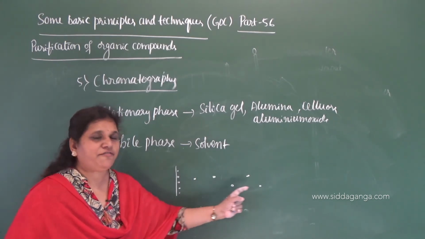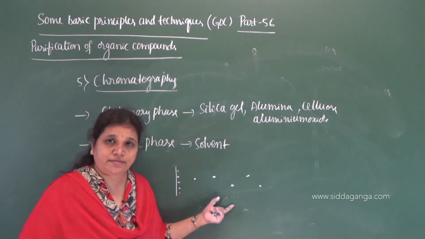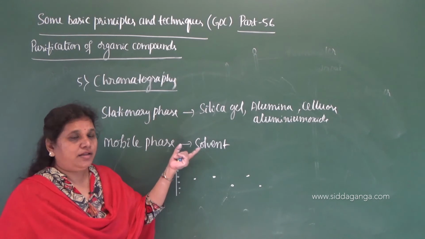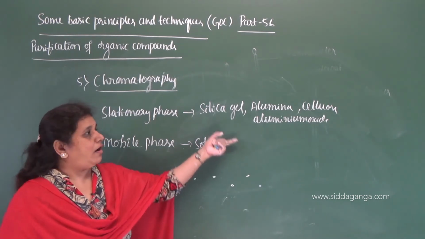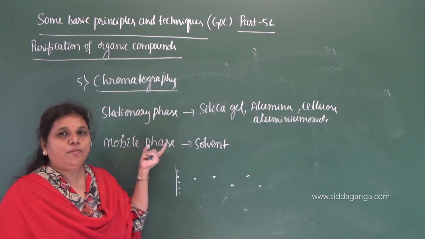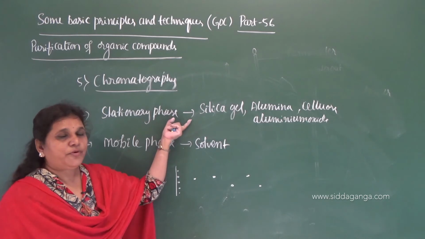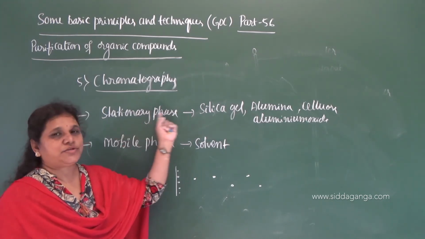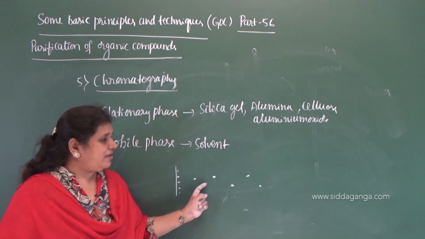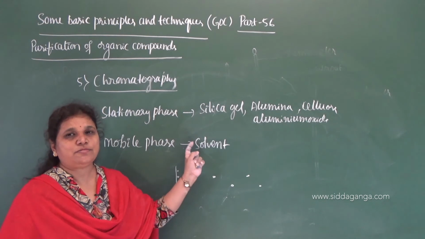So movement of the players takes place depending on their speed, correct? Depending on their speed. So here also the components will move in a stationary phase under the influence of mobile phase. Under the influence of mobile phase, components will move in a stationary phase. So then they get separated under the influence of this mobile phase.